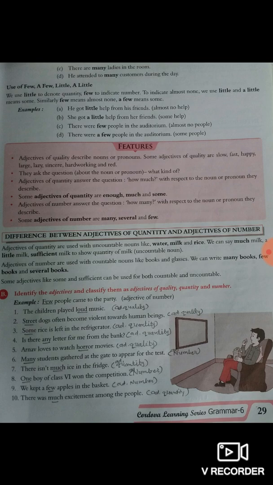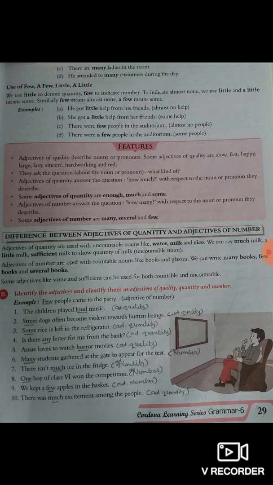Let's check out the features of adjectives. Adjectives of quality describe nouns or pronouns. Some adjectives of quality are slow, fast, happy, large, lazy, sincere, hardworking, and red.